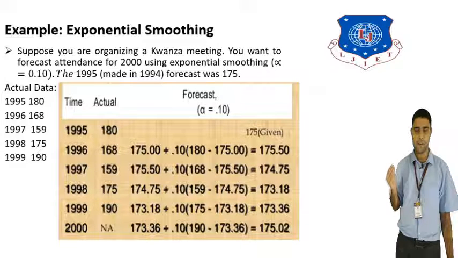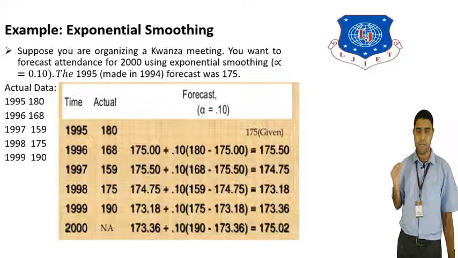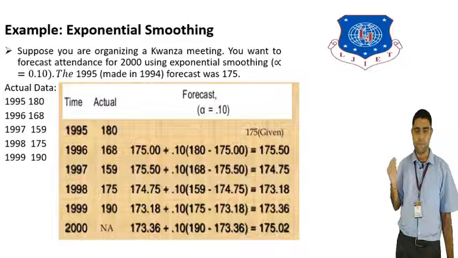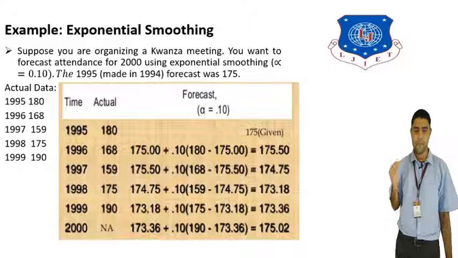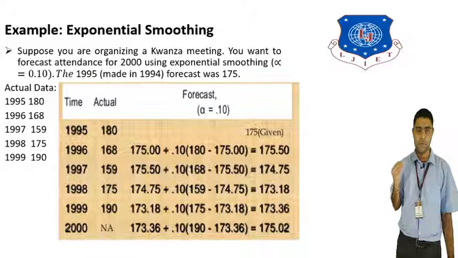We get 173.18. Again for 1999, 173.18 plus 0.10 into 175 minus 173.18, we get 173.36. For 2000 we calculate the same way: 173.36 plus 0.10 into the previous year's value, 190, minus 173.36. We finally get 175.02 for the year 2000. So by using the exponential method, the forecast attendance for 2000 is 175.02. That is the answer.